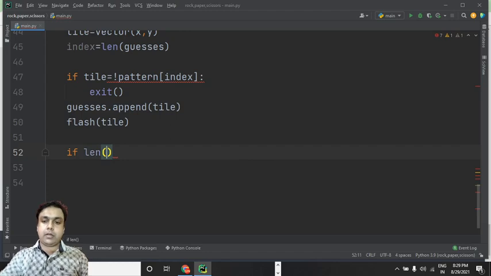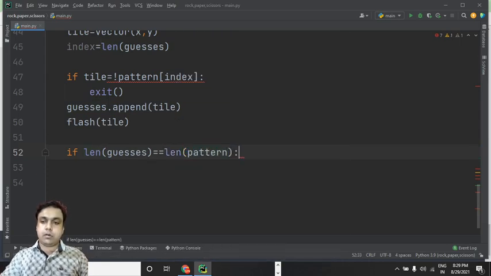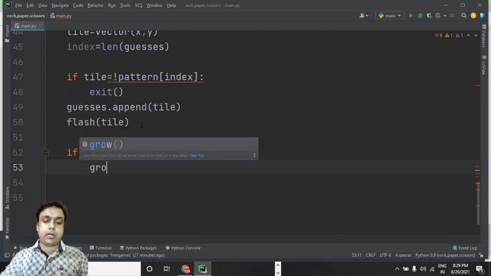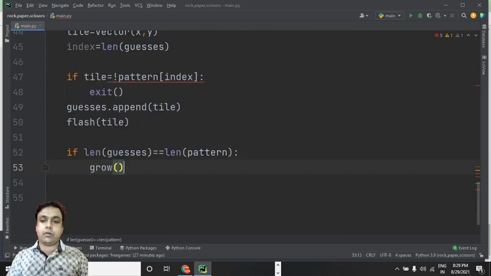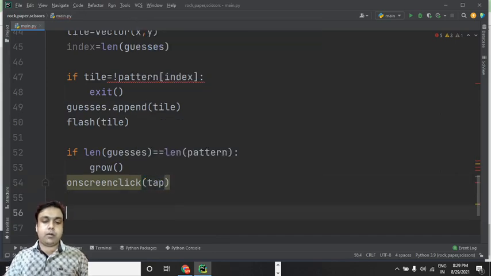Now if, let's compare the length of the guesses. If the length of the guesses is equal to length of the pattern, right, then what should happen? Then I would like to call the grow function, and finally we can make use of this on screen click and tap we can use over here. Fine.